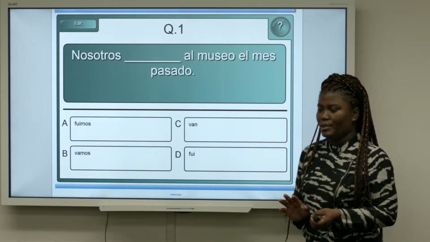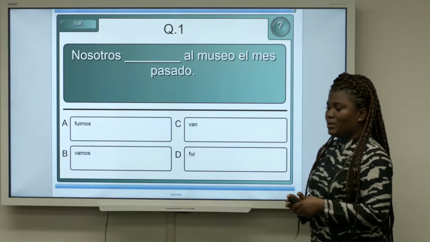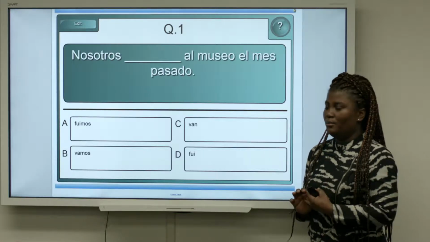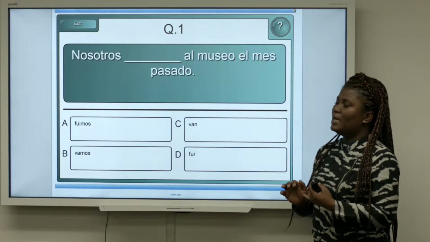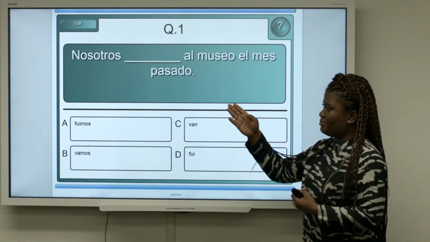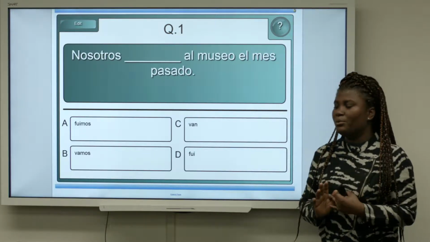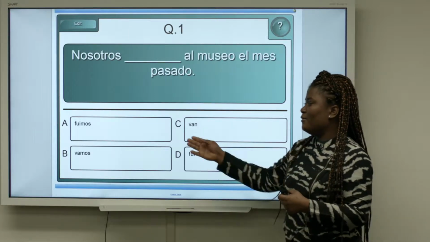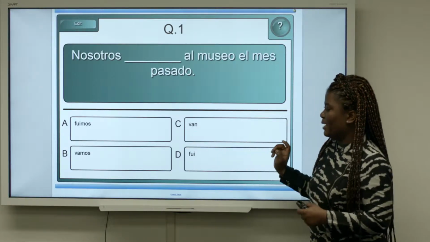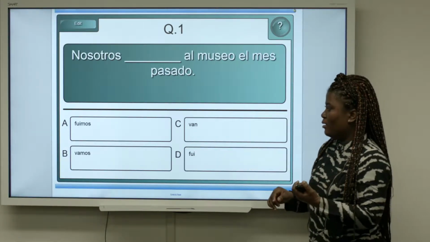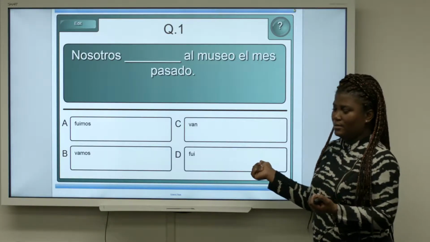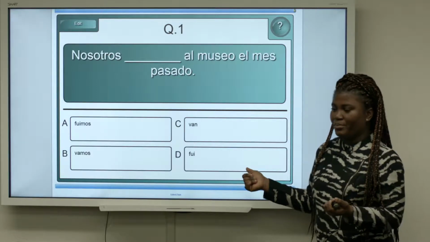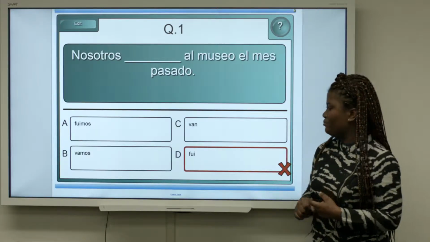That was it. We're done with it. And we'd have to get this verb ir conjugated in the right tense, the preterite, and the right person, which is the subject, nosotros, the first person plural. Our options are fuimos, vamos, van, and fui. When we look at the last one, fui, it's in the right tense, that's the preterite, but it's not in the right person. So that's a wrong option.